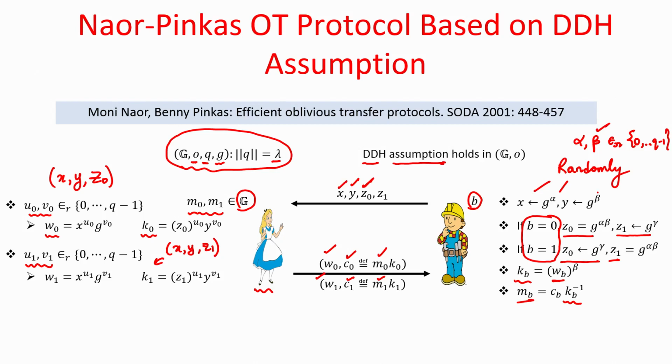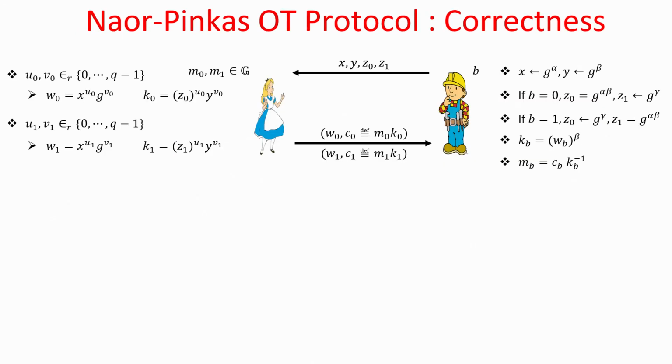And now we have to analyze this protocol, why these computations are performed like this, why it will maintain the correctness property, receiver's security and sender's security and so on. So, let us first quickly understand the correctness property. We have to show here that indeed Bob will be able to recover back the message M sub b correctly. We are not considering the security argument right now.